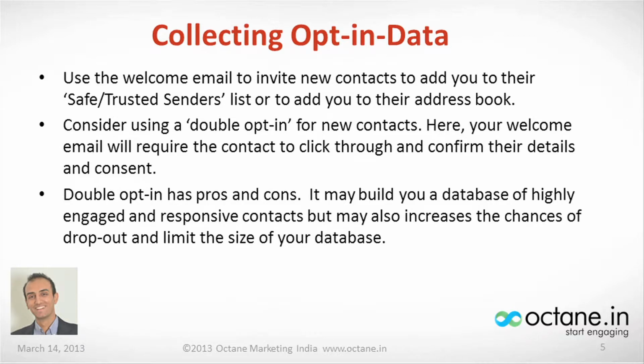We'll also talk about something which many people have shied away from, which is using double opt-in. Double opt-in simply means that if somebody registers or signs up with you, he gets a thank you or an authentication email, and only if you click on that email will we add you to our mailing list. Double opt-in has its pros and cons. The pro is that you get a highly engaged and responsive audience, but it may also increase the chances of dropouts, and it may limit the size of your database. So I think this is a call which the marketers need to take at their end.